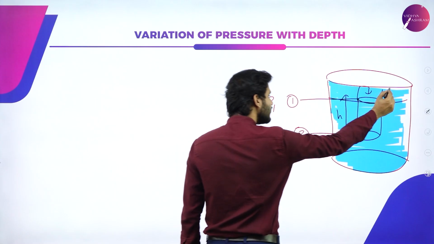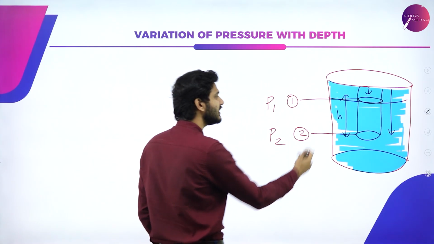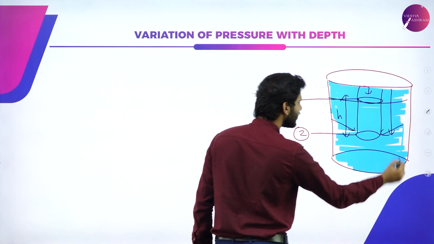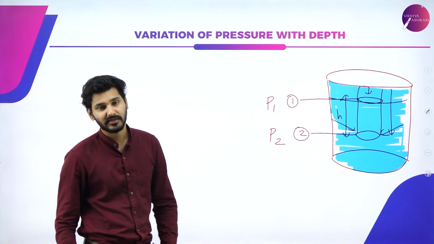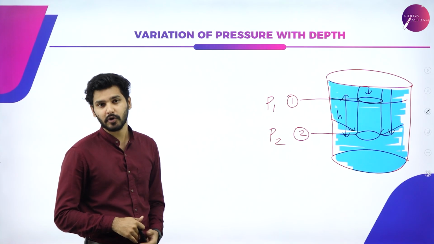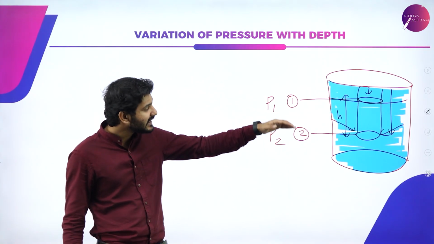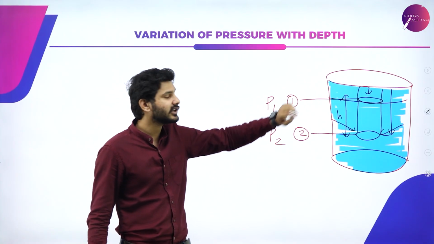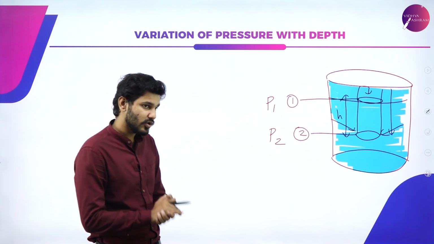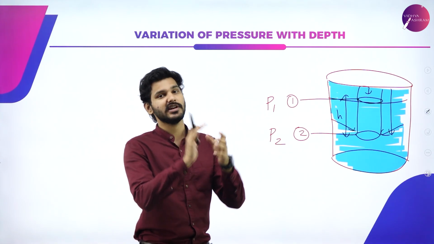But as we come down, the entire volume up to this stage is being pressed onto this point, that is point 2. More weight of the water is being supported by the second point, right? So this region, which is immersed deeper compared to the first point, is going to experience more pressure. So what are the factors influencing this pressure variation?